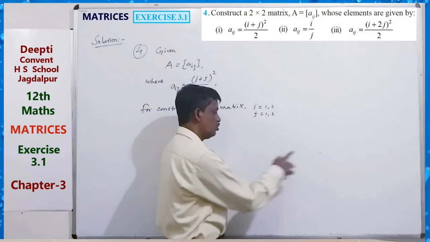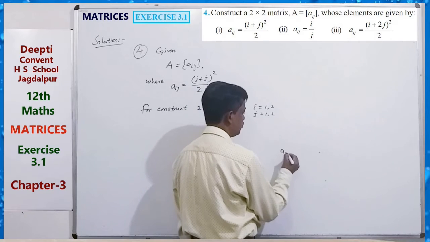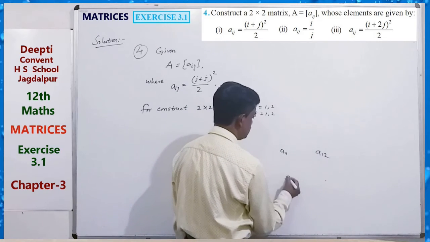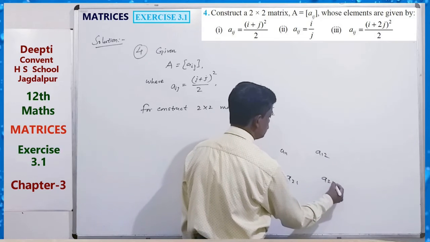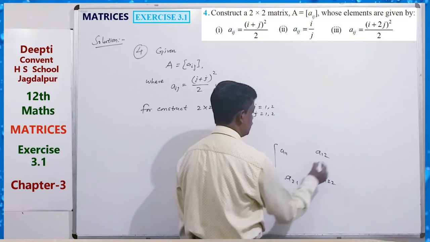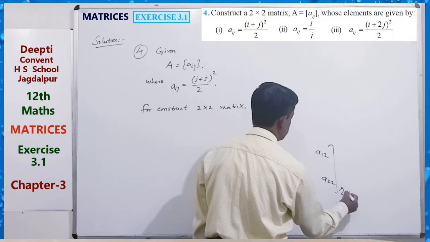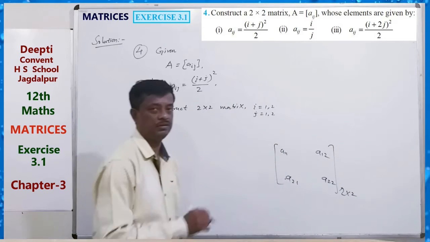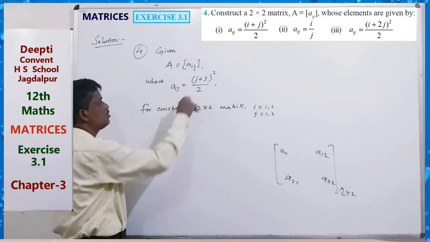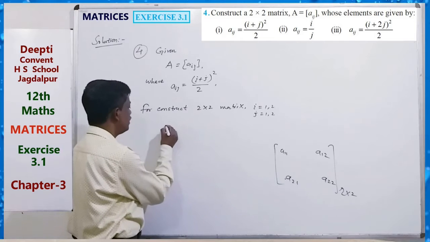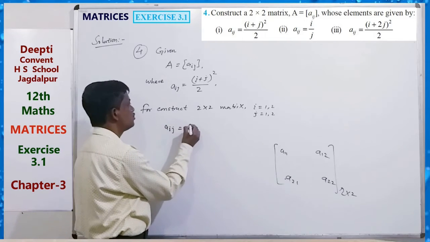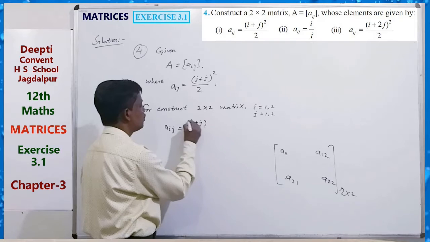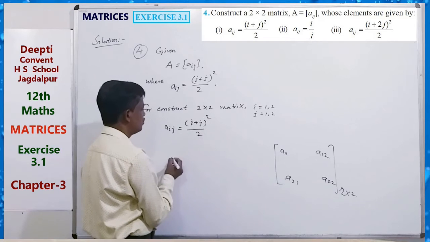First row, second row, second column. So it is 1 1, it is 1 2, it is 2 1, it is 2 2. So this is for a 2 by 2 matrix. So A 1 1. Here given Aij equals (I plus j) square by 2.